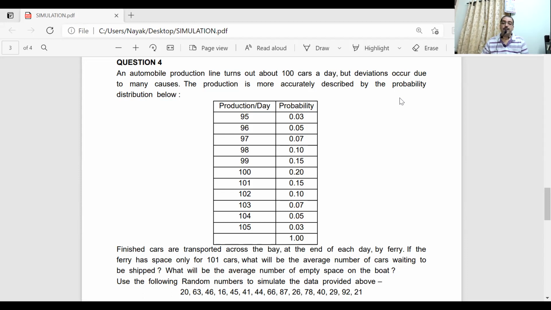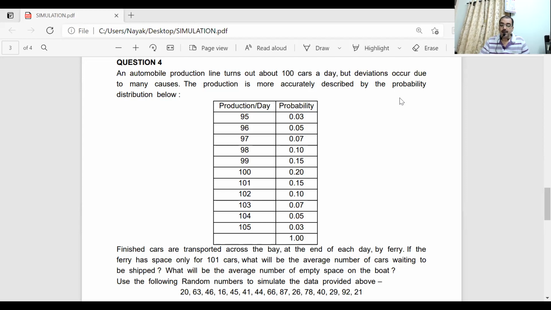Finished cars are transported across the bay, means the production line, at the end of each day by ferry. Ferry means water transport, boats. If this ferry has space only for 101 cars, what will be the average number of cars waiting to be shipped?